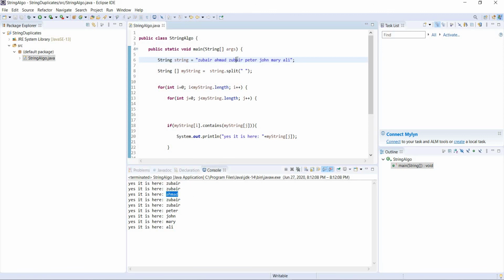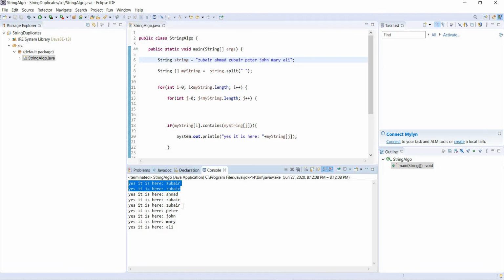So it came to Zubair again, right? When it came to Zubair again, it checked here. If Zubair has Zubair, it printed yes, Zubair has Zubair. Then Ahmad has Zubair, no. Zubair has Zubair again, yes. So it printed Zubair again. Then it checked Peter, John, Mary, and Ali. So that's why it printed 2 Zubairs and 2 Ahmads.